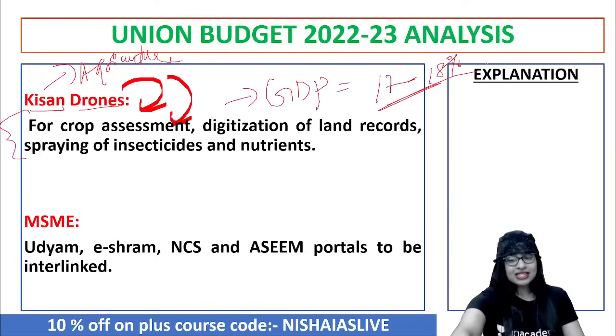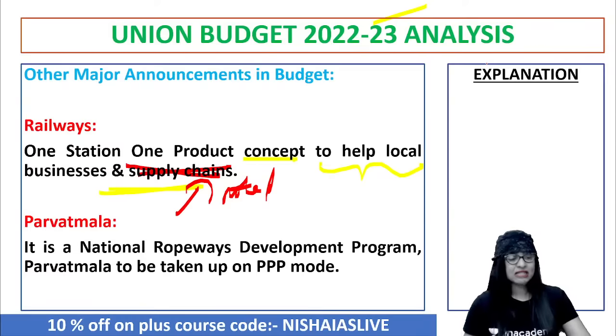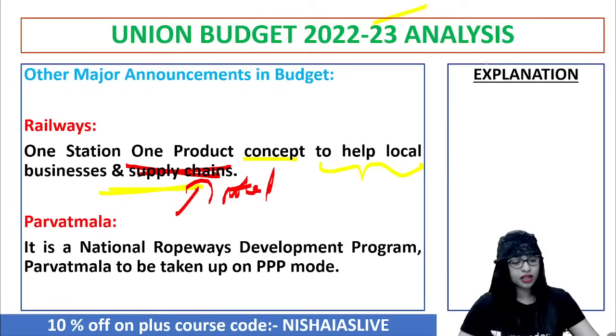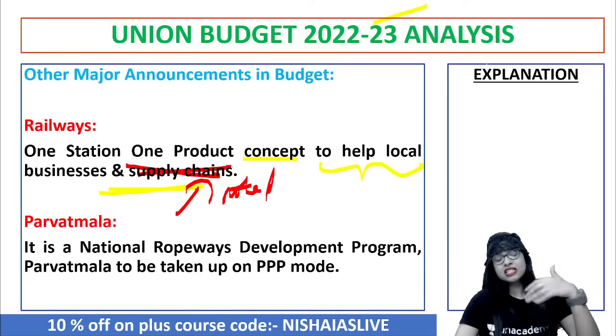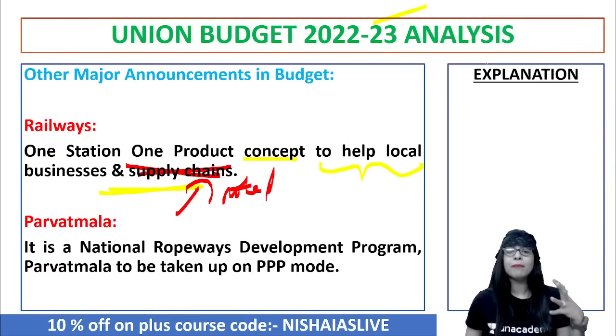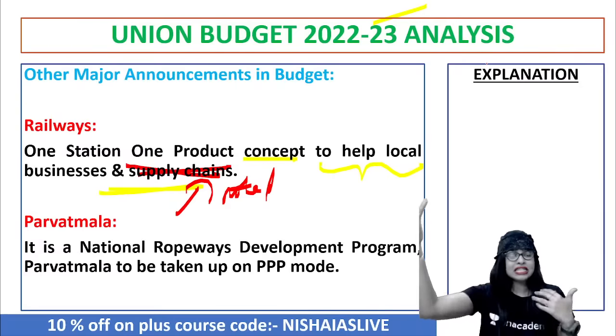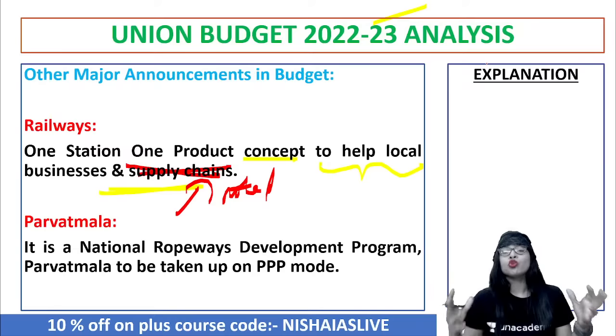Okay, let me tell you what that is, guys. Actually, I'll be explaining that also in the coming slides, but I'll quickly brief it out. So, Parvatmala is actually a project which is taken on a triple P mode, and it is basically for the hill states. It's a great benefit for the hill states in the context of improving the connectivity of all the hilly states or areas. So you'll be able to promote tourism to a greater extent.